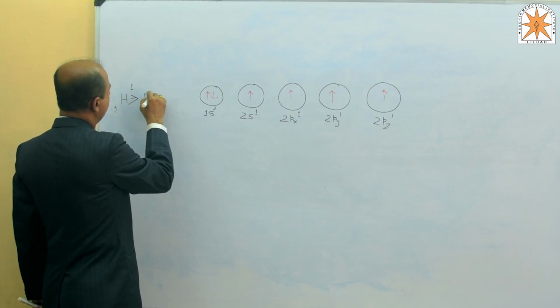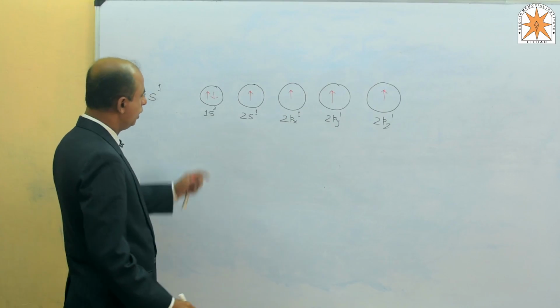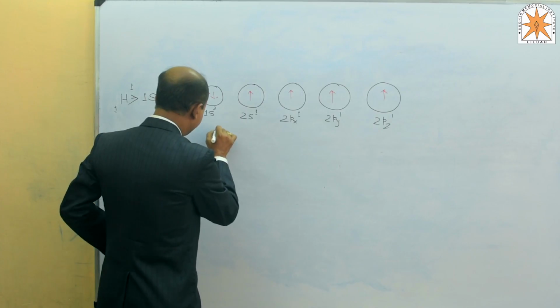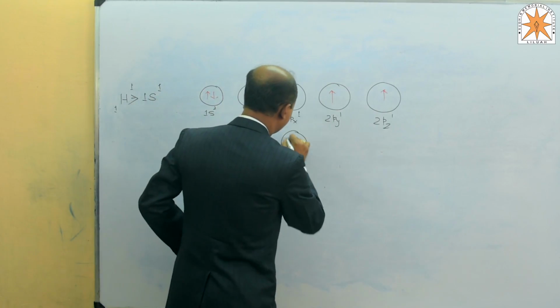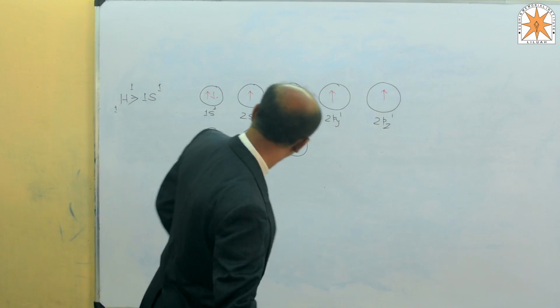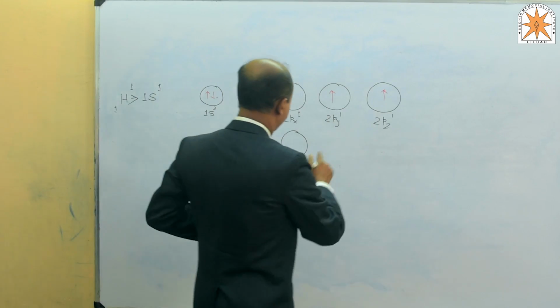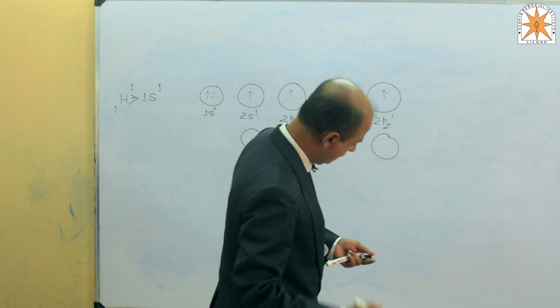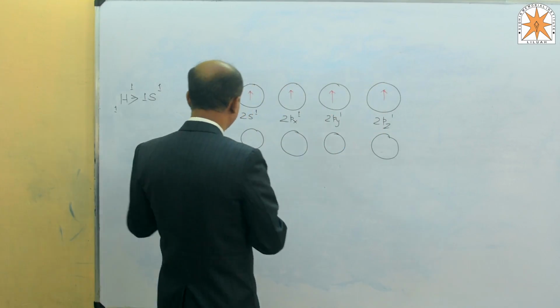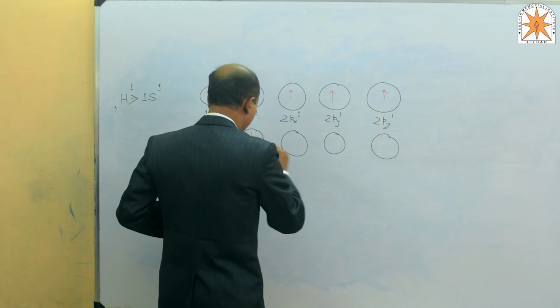The electronic configuration will be 1s1. So 4 hydrogen atoms get overlapped here like this, with their electronic spins reversed.